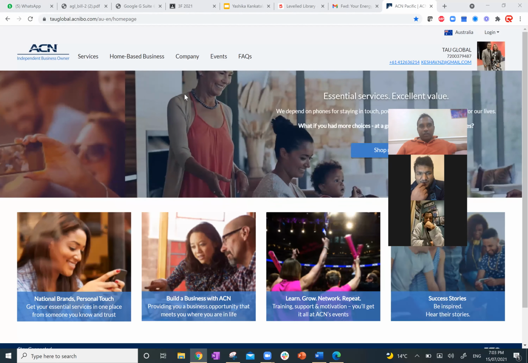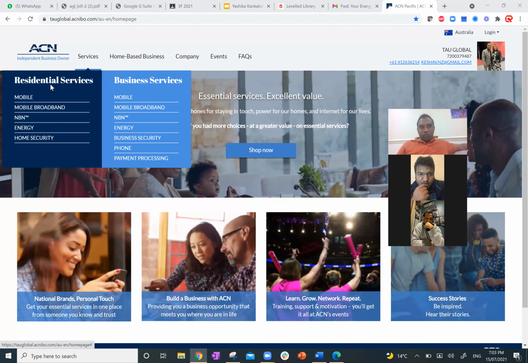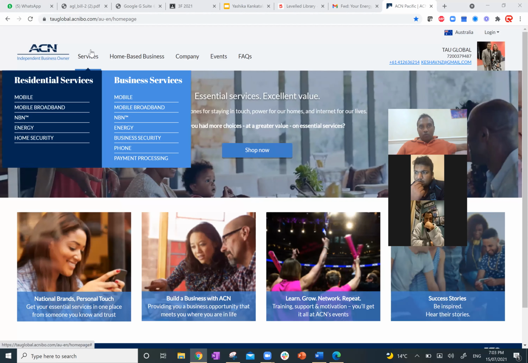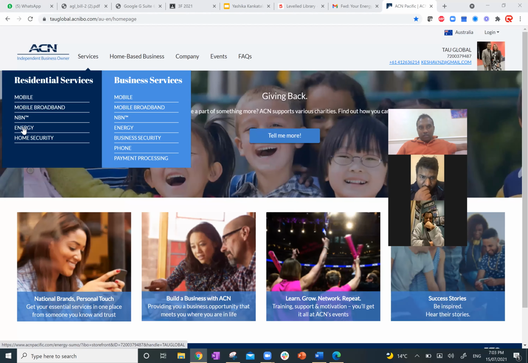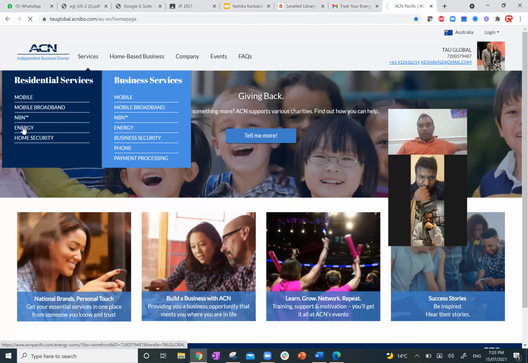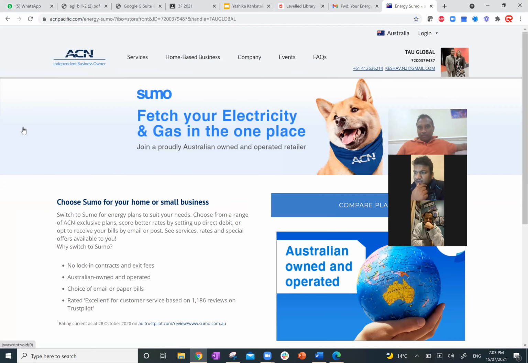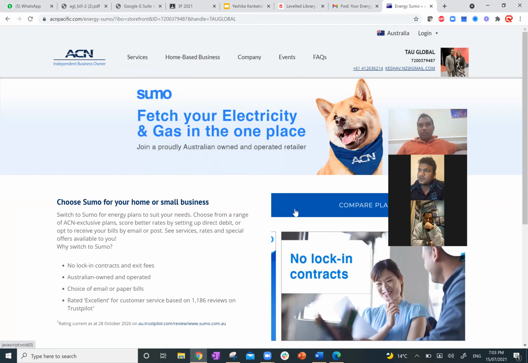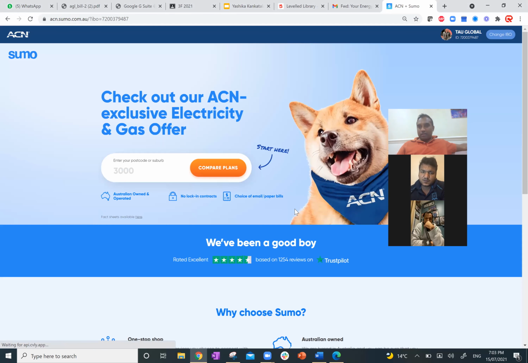Okay, so you go onto the website first, go to services. You want to sign up for electricity for home, so go on to residential and click on energy. After you click on energy, this page opens up. Then you have to click on compare plans, the blue button. When you click on the blue button, the website will open up.